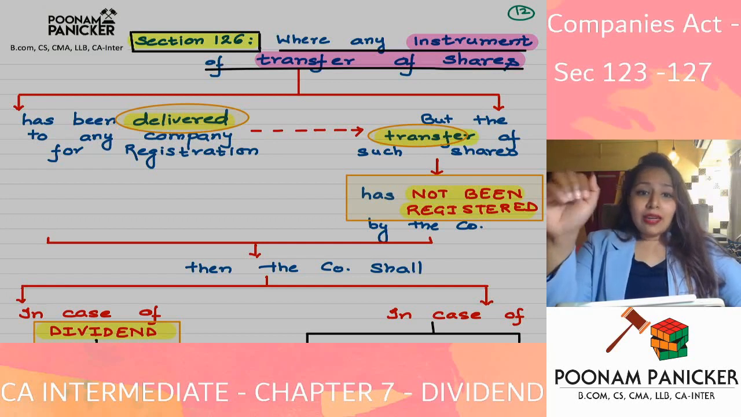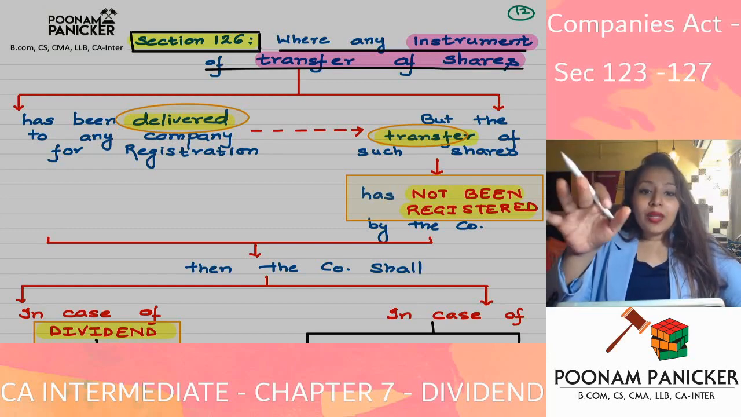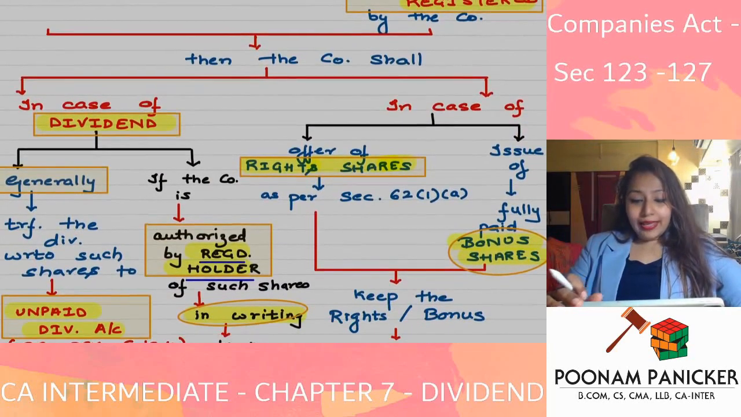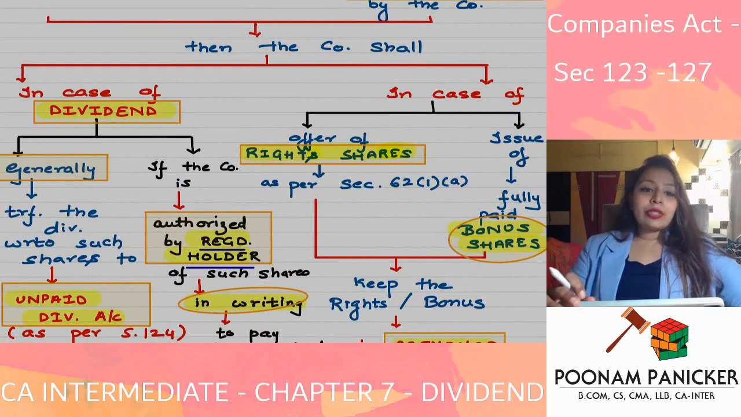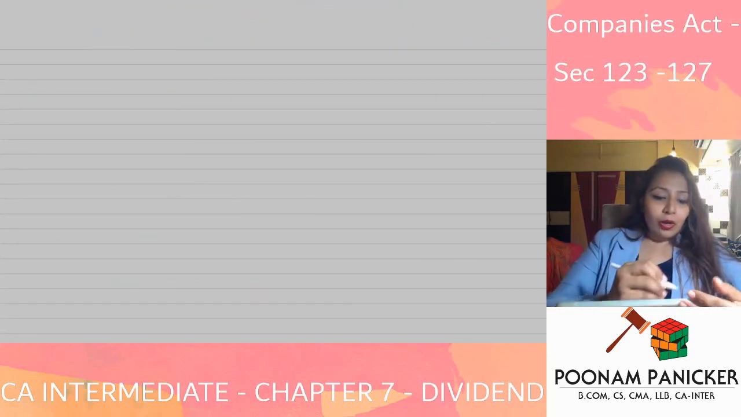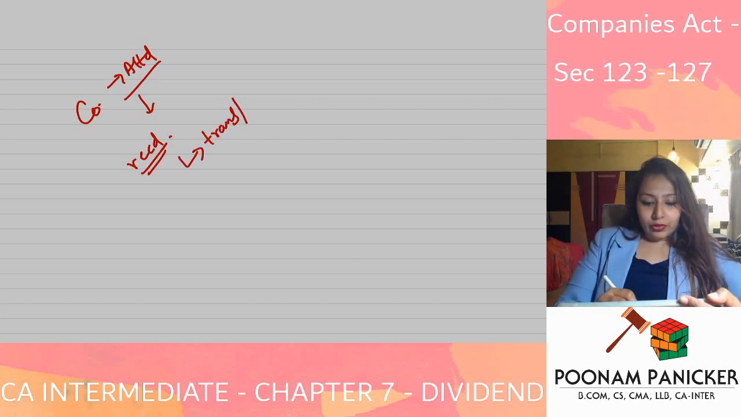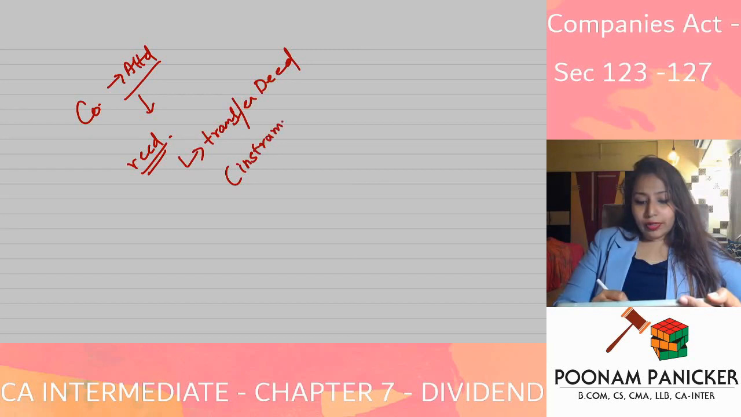In such a case, if in between the company decides to declare a dividend, or decides to come up with a rights issue or bonus issue, then what will happen to those shares, or what will happen to that particular dividend? I hope you have understood the situation. What has the company done? Company A Limited has received a transfer deed, which is also referred to as an instrument of transfer.